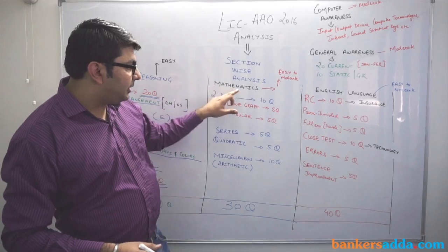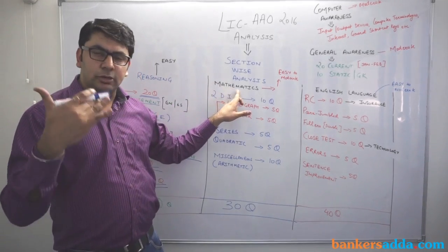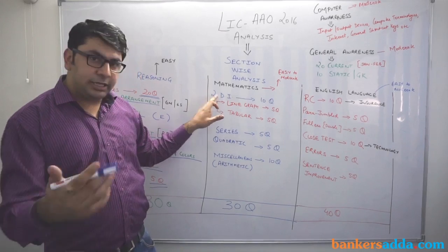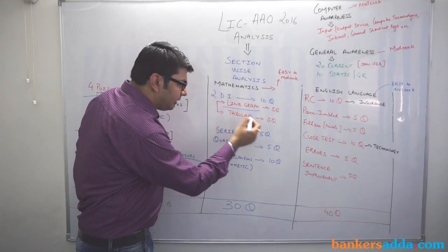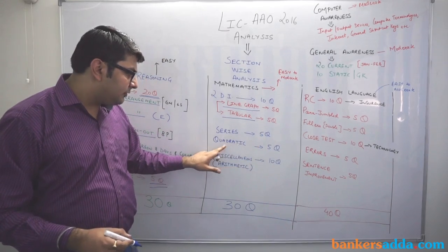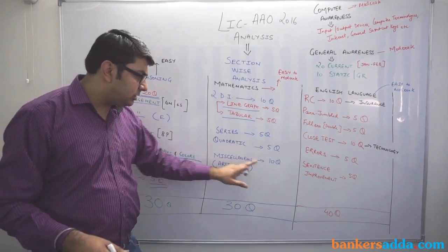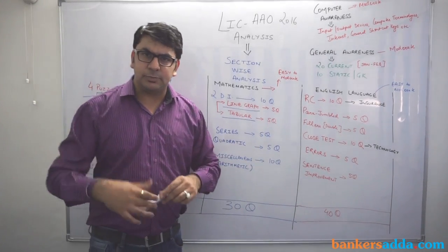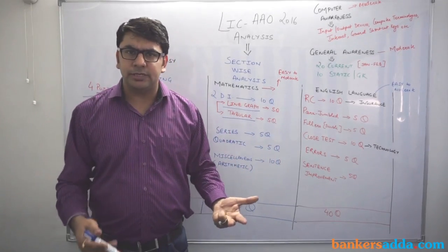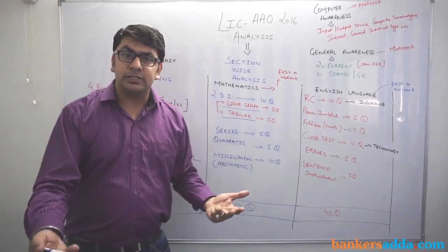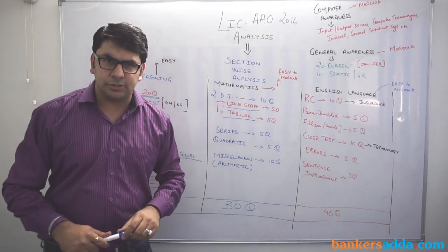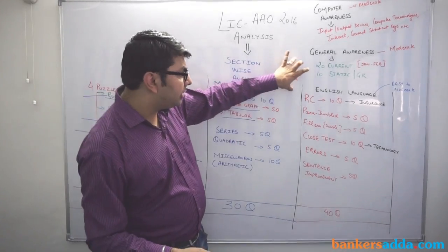If we talk about the mathematics section, it also had 30 questions. 10 questions were from DI. The DI was the line graph and the tabulation. 5 questions were from series, 5 questions from quadratic equation, and 10 questions were from miscellaneous. Miscellaneous included ages, simple interest, compound interest, profit and loss. There were questions from probability and permutation and combination also. Overall, this was easy to moderate.